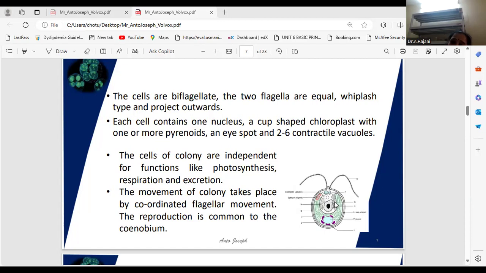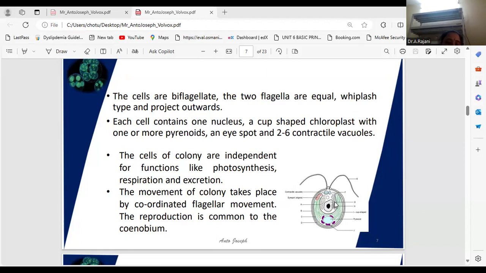Very important, this question is also to be expected. What is this one? Neuromotor apparatus is there in this one. The nucleus remains connected with the flagella through the neuromotor apparatus of the cells. The eye spot is found towards the external face of the cell.